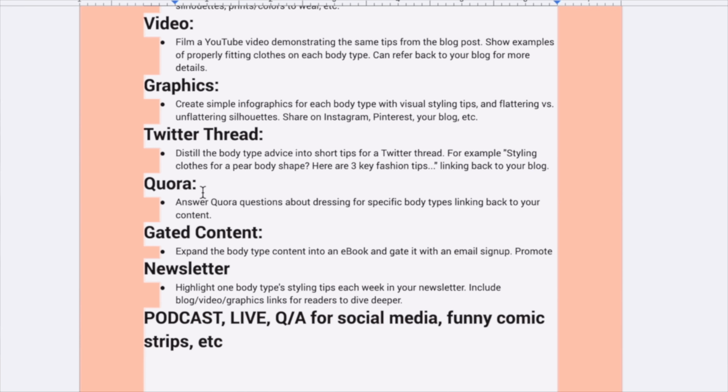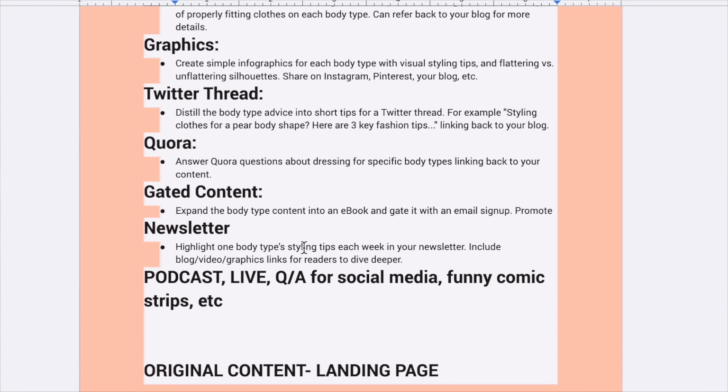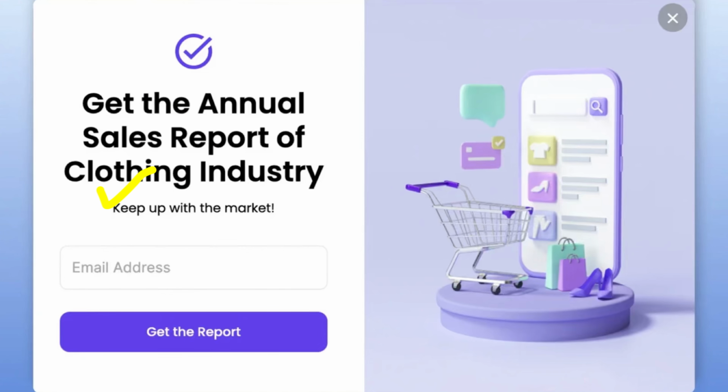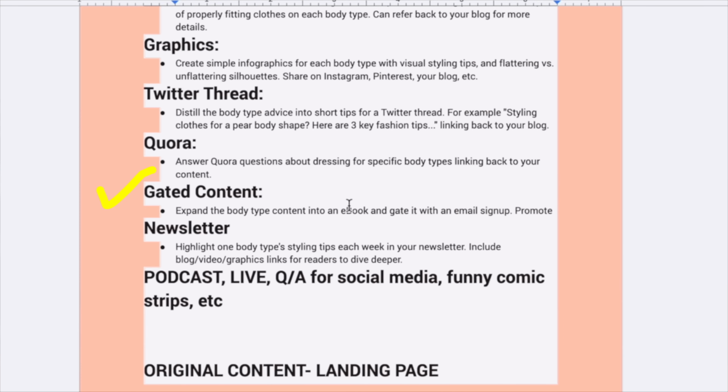Next comes question and answer sites, that is Quora. You can help others by answering the questions on Quora related to dressing for certain body types. Then comes gated content. So this is what I do on WordPress. With the help of a plugin, you can create gated content. So with this very same blog post, I created an ebook, flip ebook or whatever you can use. So I used a plugin to lock that content.